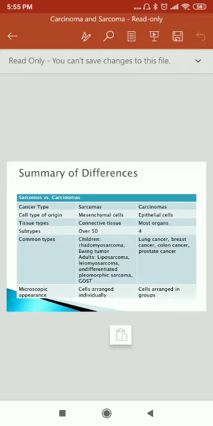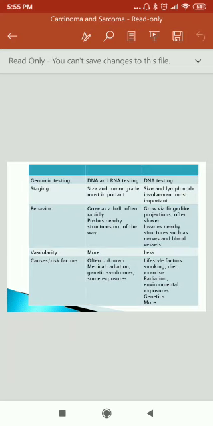Microscopic appearance: in sarcoma, cells are arranged individually, and in carcinoma, cells are arranged in groups. Genomic testing: DNA and RNA testing in sarcoma, and only DNA testing in carcinoma. Staging: size and tumor grade are most important in sarcoma.